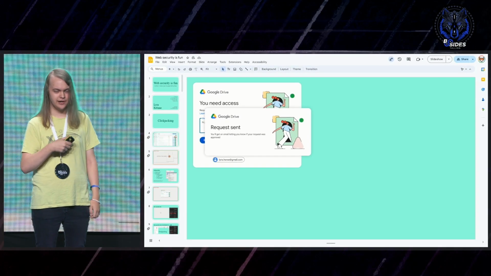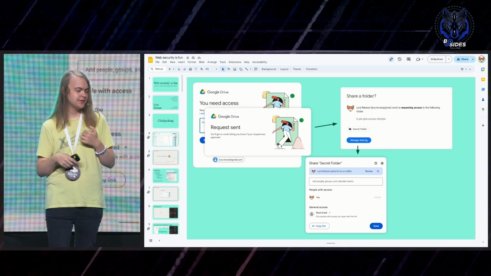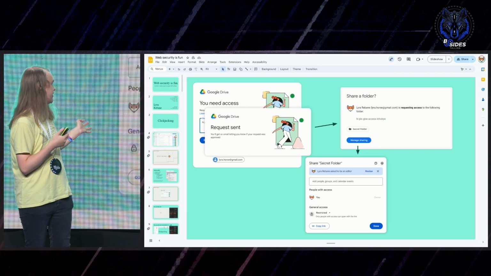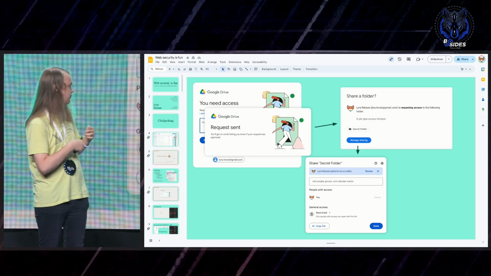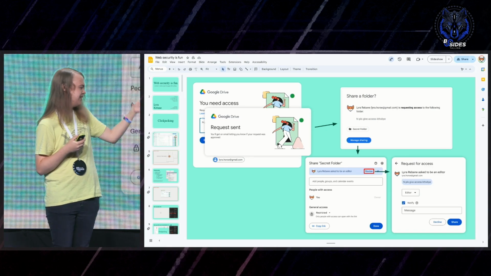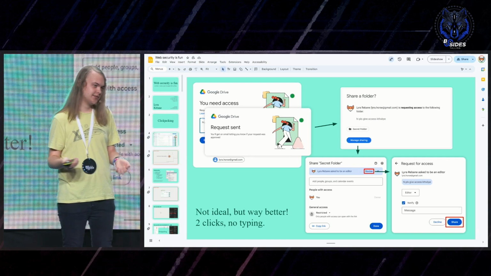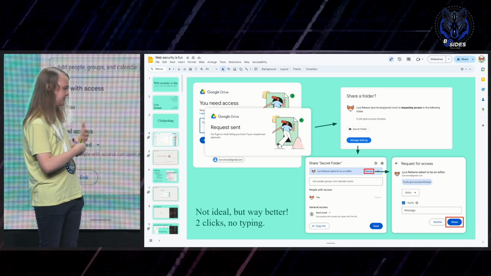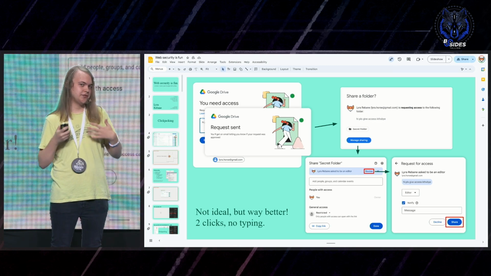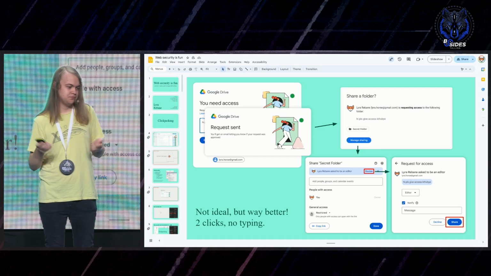I sent myself a request, got this email with this button, tried the button, and yeah, it seems promising. We have this dialog where instead of having to type in the full email address, we can just click the review button. And then after that, we just need to click the share button in this other dialog. So not an ideal attack yet, but we have skipped the hardest part, or the worst part, which is having to type in someone's email address. Now we just need to trick someone into making 2 clicks, first on the review and then on the share. So yeah, pretty OK.